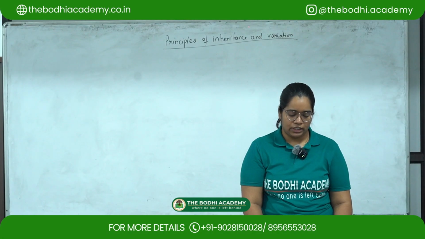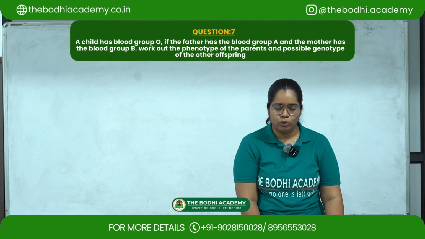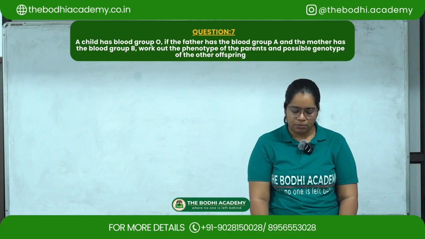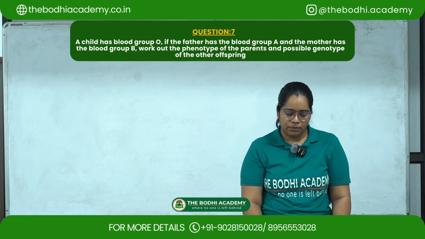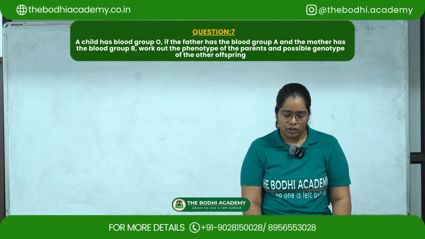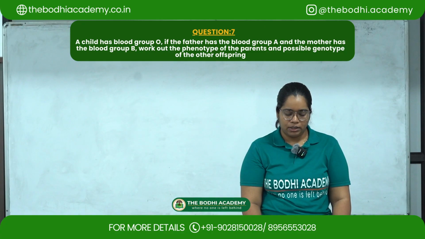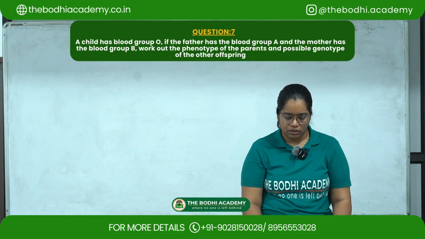So the next question is, a child has blood group O. If the father has blood group A and the mother has blood group B, work out the phenotype of the parent and the possible genotype of the other offspring.